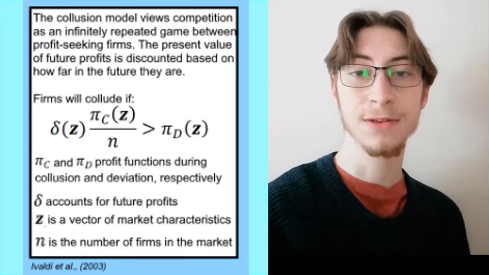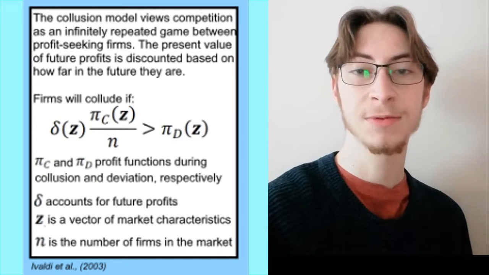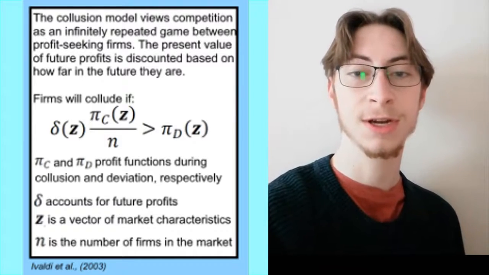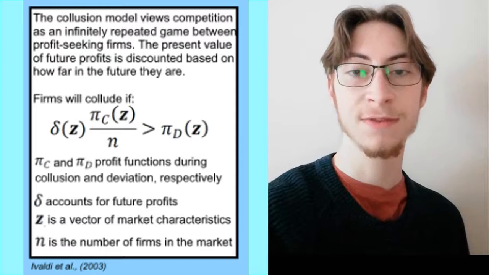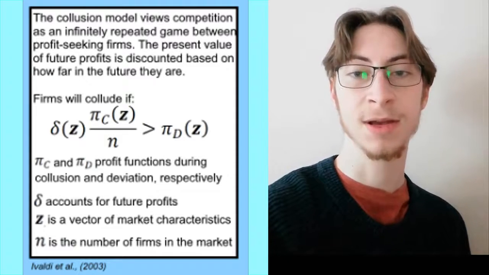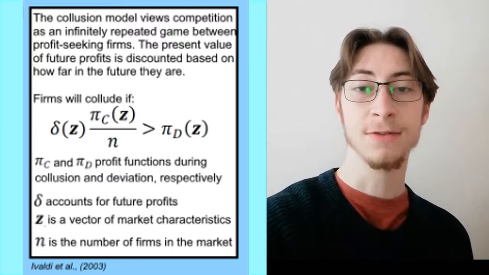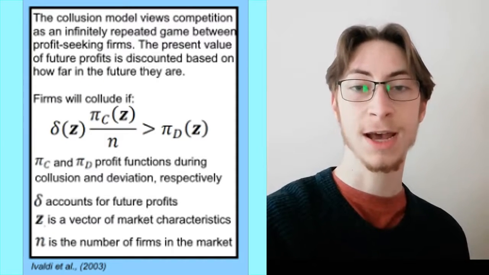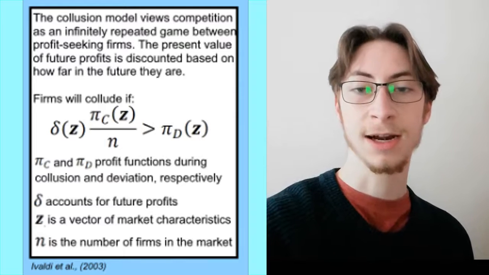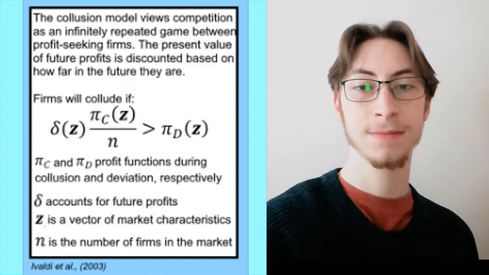This model uses an infinitely repeated game in which each round firms must decide between continuing to earn a share of the collusive profits or deviating, which earns higher short-term gains but incurs a punishment in future rounds. Comparing the present value of expected future profits from both strategies, as in this inequality, will allow us to analyse what strategy choice a firm will make.